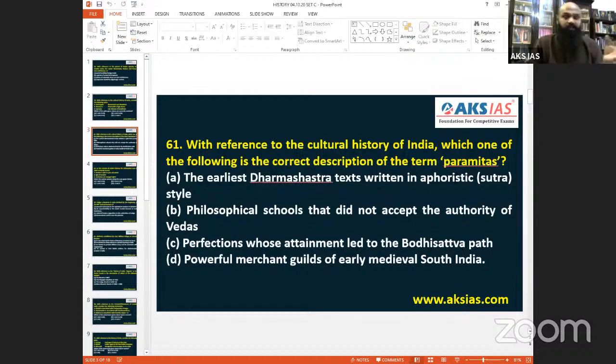Paramita, virtuous. Once you are virtuous, only then can you attain that moksha. Once you attain moksha, you are with God, or you are Buddhist, you are like Buddha itself. So there you are almost perfect. Virtuous is an idea as a path to perfection. So that word perfection is there, and there we can go for it. Powerful merchant is not at all. Paramitas are a kind of philosophical understanding. So 61 shall go with C.